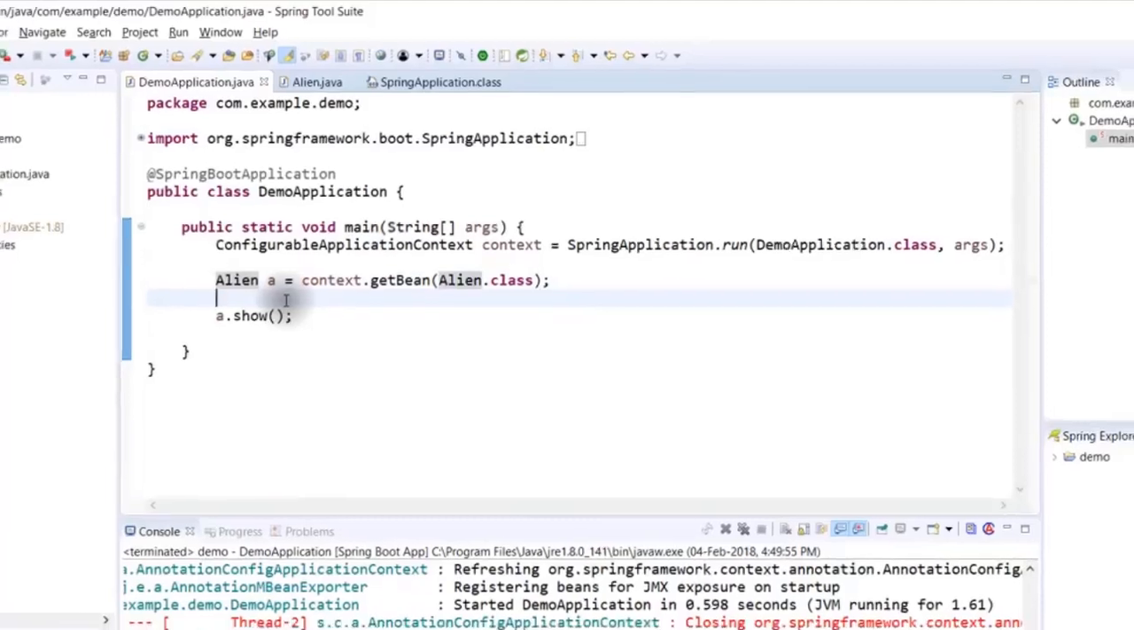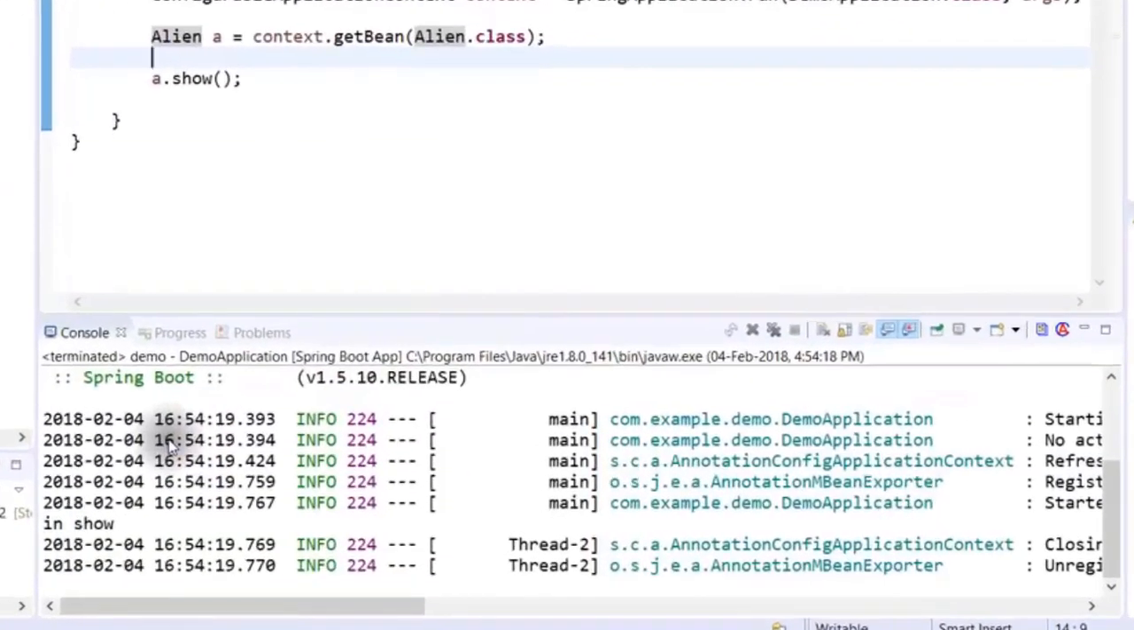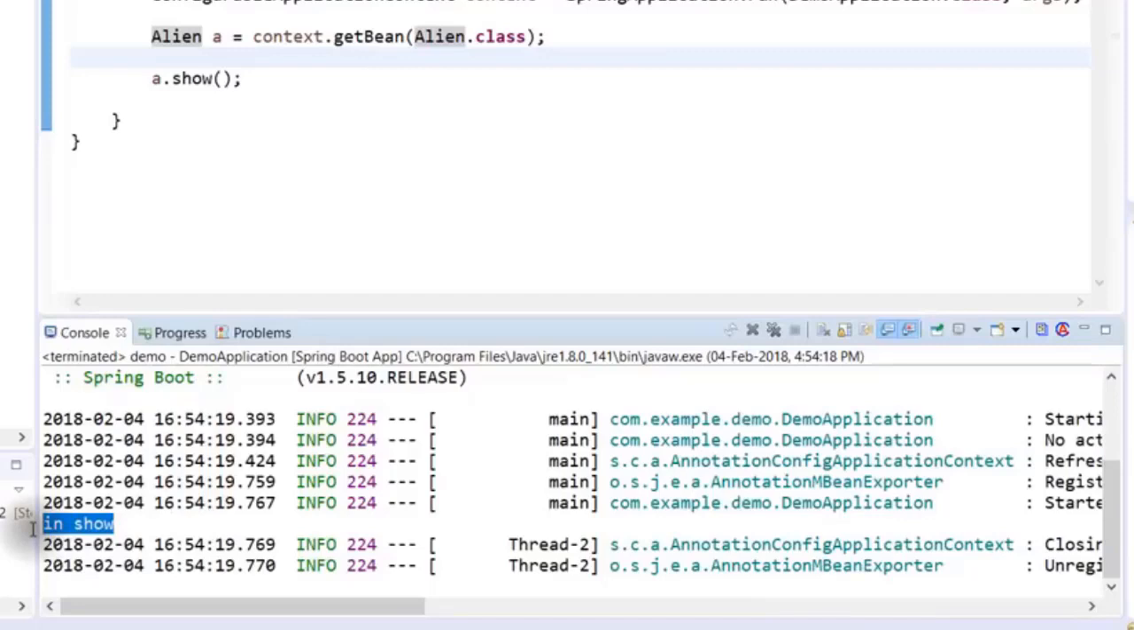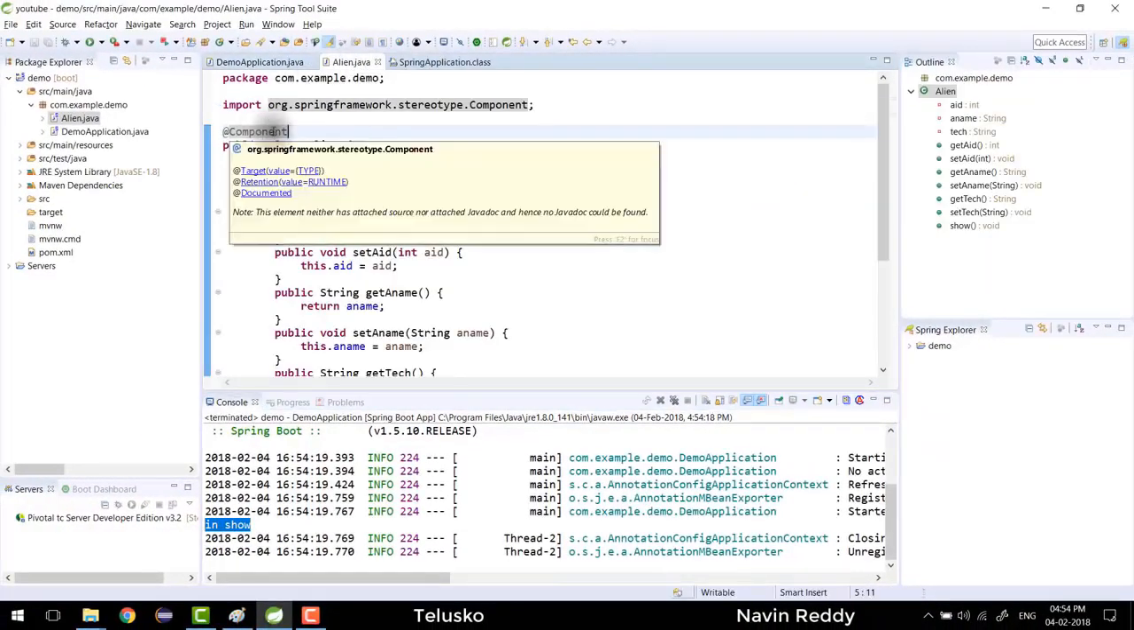Now it should work, right? We have mentioned component there. I will say run as again Spring Boot application. And this time you can see we have not got any error. You got the output as in show, so it is working. So the moment you say component, it will make this a Spring Bean and you can use it anywhere.